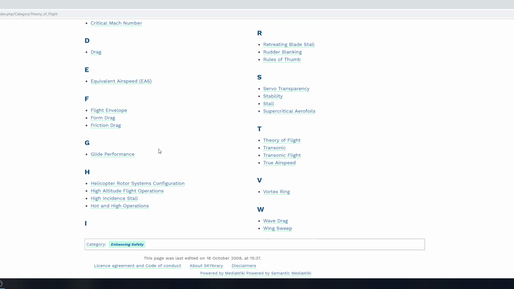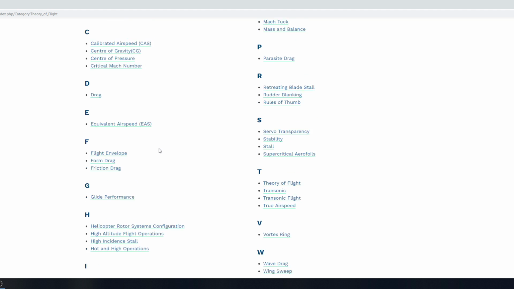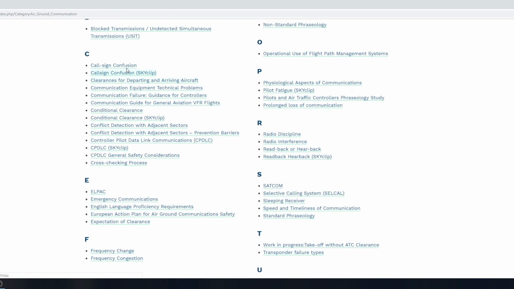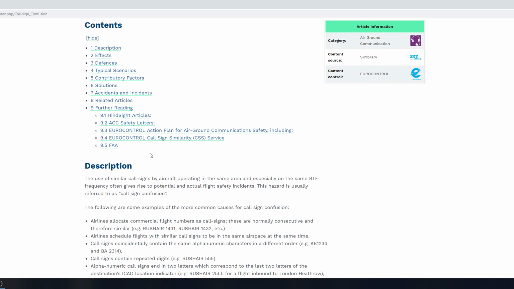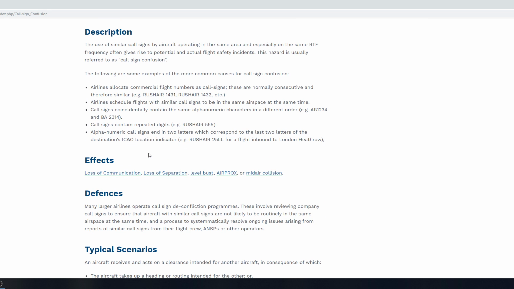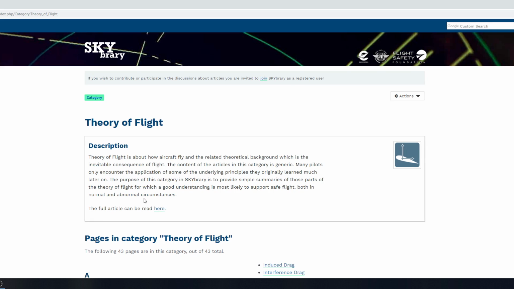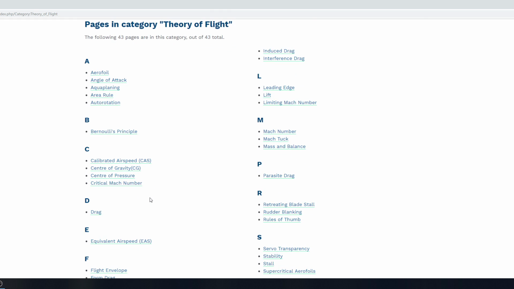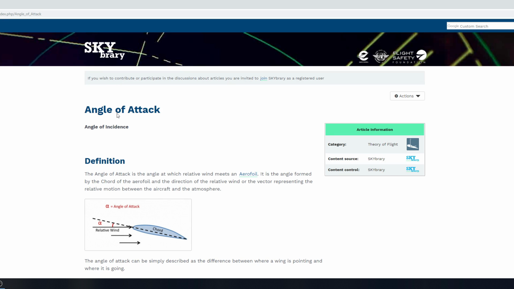And what I really like about the Skybrary website is that it's written down in a very understandable way. Not too long, not too short, but just a proper amount of information that will get you going. And the website itself is very well organized. So if you're, for example, looking up a subject like the theory of flight, within that subject you find various sub-subjects, so to speak, which you can all check out and read more information. And all those topics that you can select are covered with loads of information and pictures, so you really get a clear understanding of the subject.